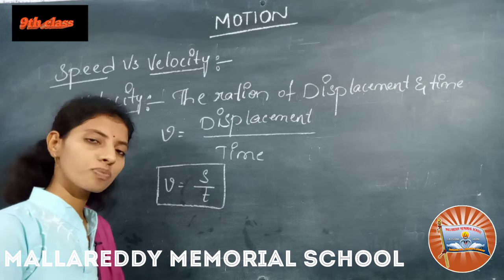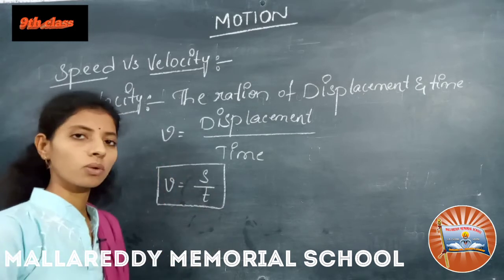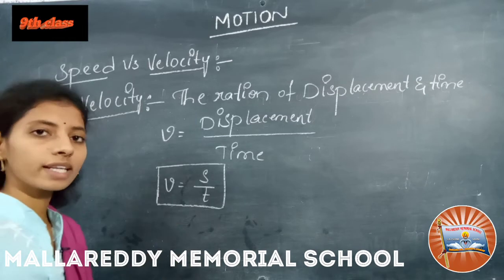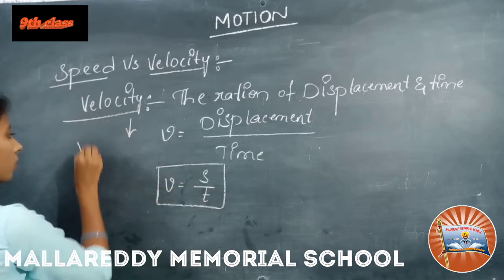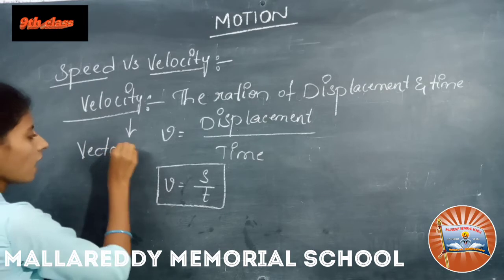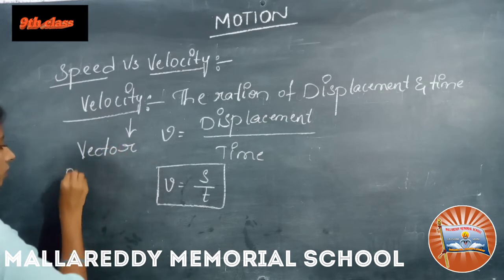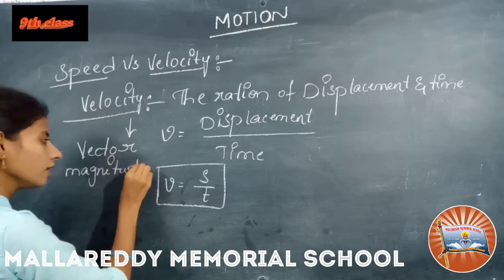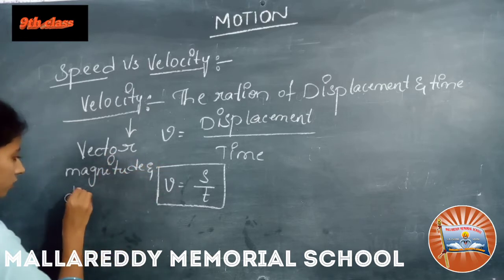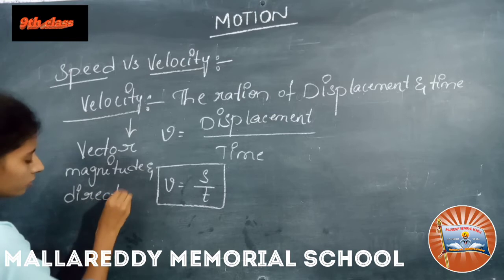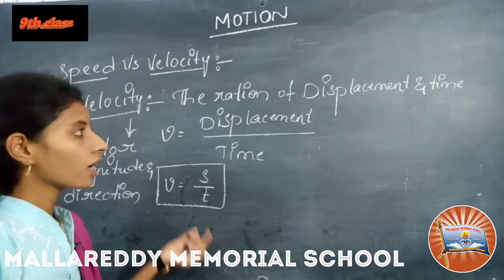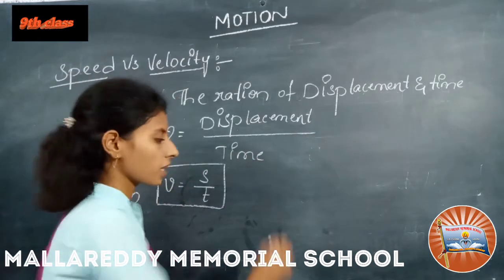If you read speed, you can get velocity also, right? This velocity is a vector quantity. That means it has both magnitude and direction. So we can write this as the rate of change of displacement.